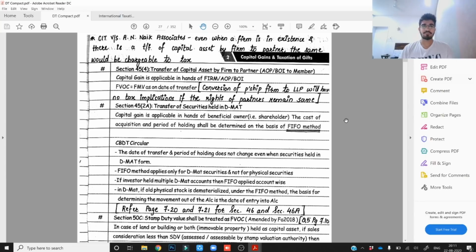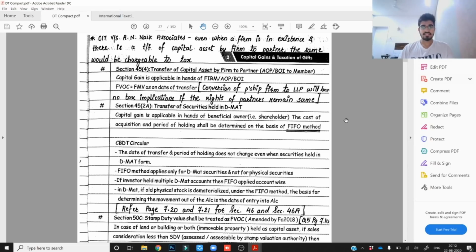You'll need to thank two people. First of all, thank Bhanwar Borana sir, who allowed me to scan this entire compact and entire content. It is his content and he has allowed me to scan this. And secondly, I'd like to thank Bhavya Agarwal, a very close friend of mine, who helped me scan this entire compact. The compact was not with me, of course. If it would have been with me, I would have scanned it. It was in Jaipur with one of my friends, and therefore Bhavya helped me to scan it. So thank you so much to both of them.